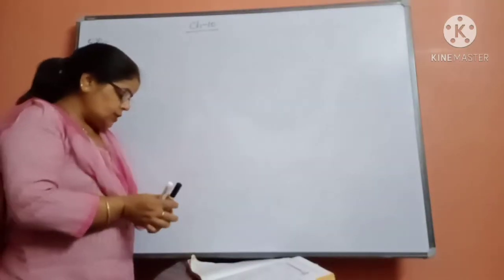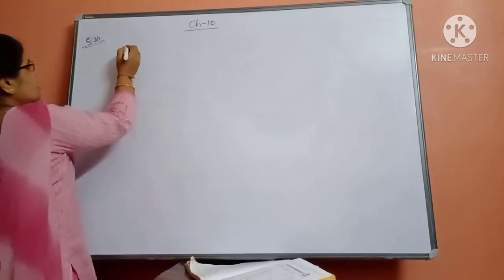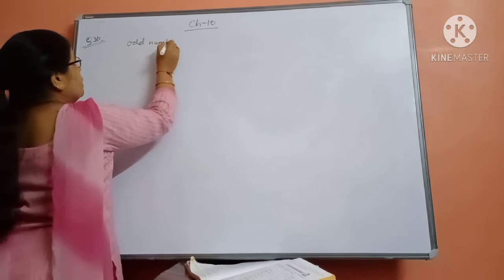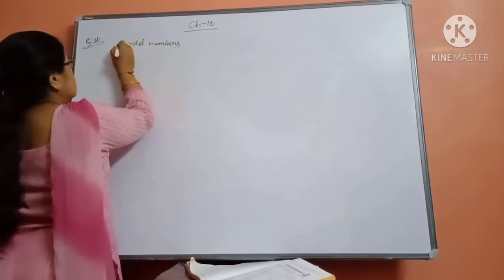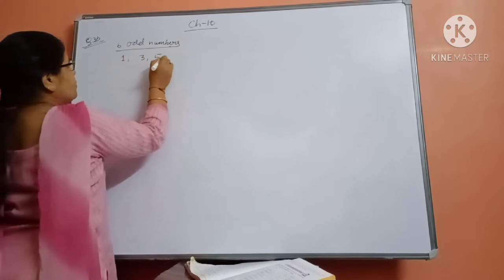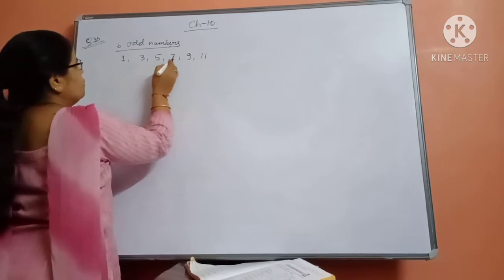Find the average of the first 6 odd numbers. Okay, find the average of the first 6 odd numbers. So you will write odd numbers, 6 only. 6 odd numbers. What will they be? 1, 3, 5, 7, 9 and 11. 1, 2, 3, 4, 5, 6.